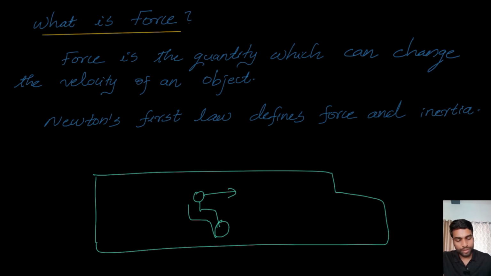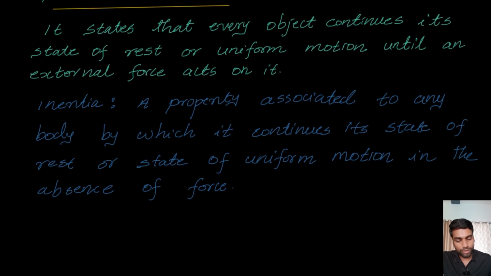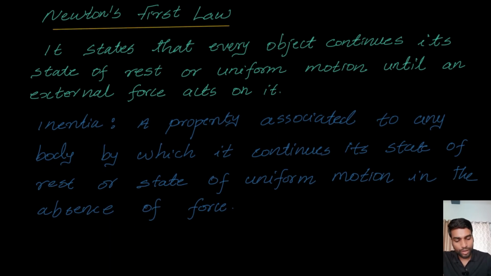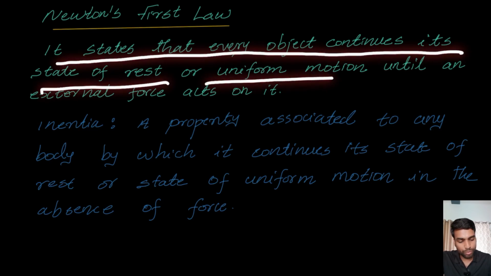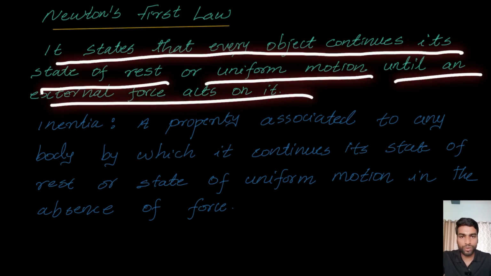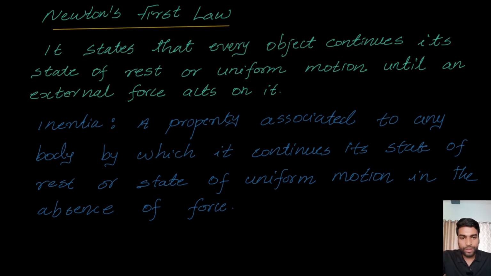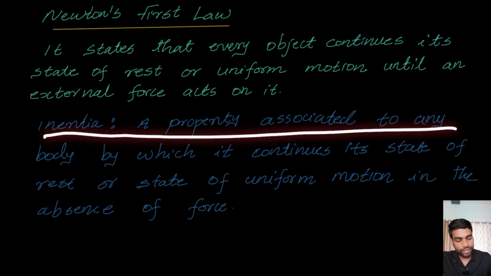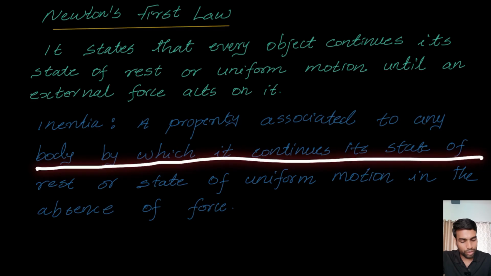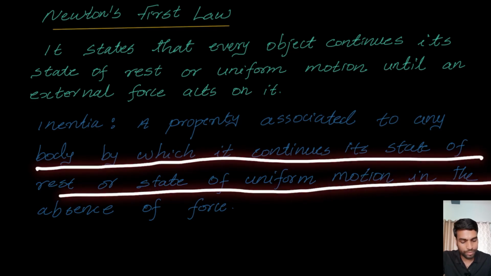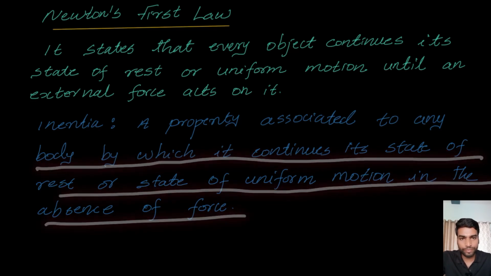Now, Newton's first law says that every object continues its state of rest or uniform motion until an external force acts on it. So force is required to change the state of an object. That is the meaning of it. Now, what is inertia? It's a property associated with a body by which it continues its state of rest or state of uniform motion in the absence of force.